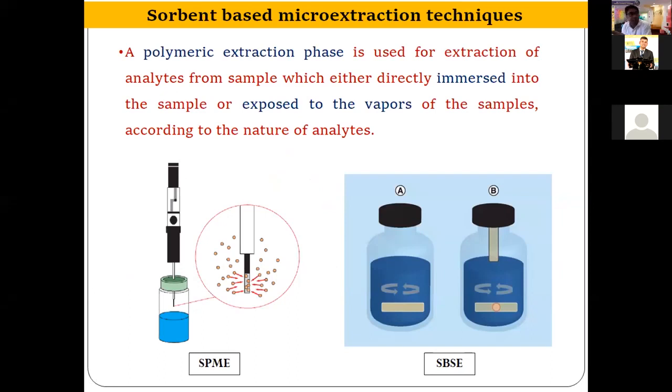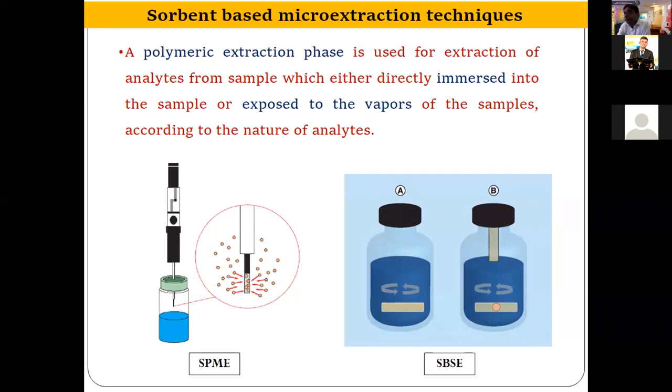So this PDMS is used as a sorbent for the extraction of analytes, and we can perform these micro extraction techniques in two modes. One mode is direct immersion mode, and another mode is headspace mode. In the direct immersion mode, the contact of the liquid sample and sorbent phase is direct. That means your sorbent material is dipped into the sample, that is, the liquid sample.